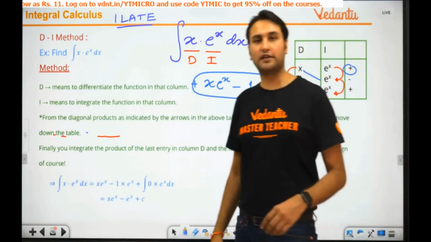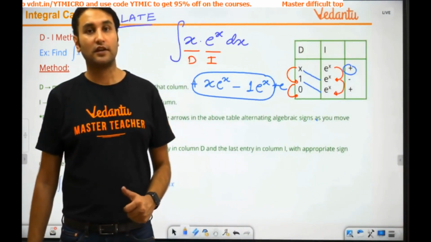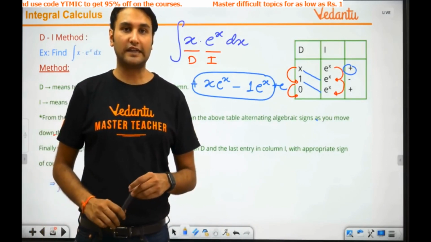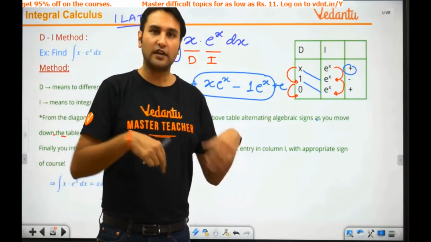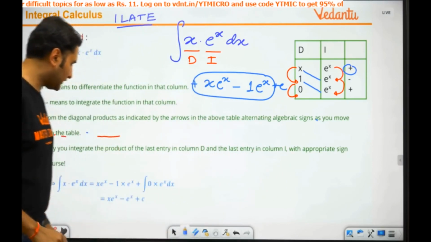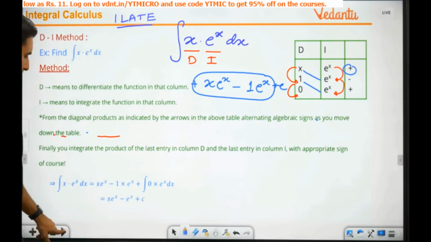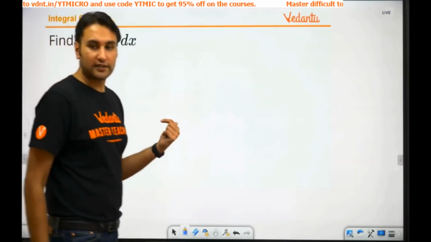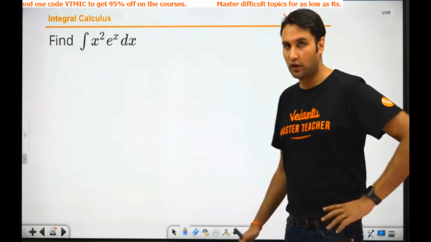Okay, this is the method of integration by DI method. Kuch nahi hai, by parts here. I'm just trying to write it in a different way. Now let's try to learn this again through another example. X square e raised power x. Correct for all of us.